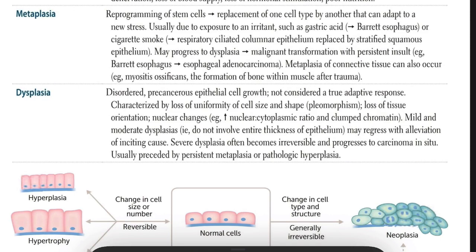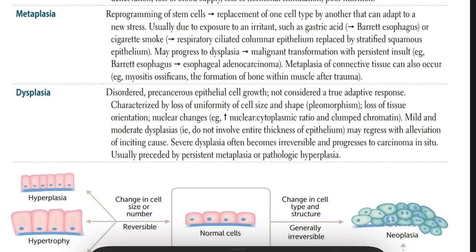Next one, metaplasia. Metaplasia is a change from one differentiated cell type to another. It's a reprogramming of stem cells to adapt to a new stress or irritant. For example, in smokers, the respiratory ciliated columnar epithelium gets replaced by stratified squamous epithelium, so it can lead to cancer.